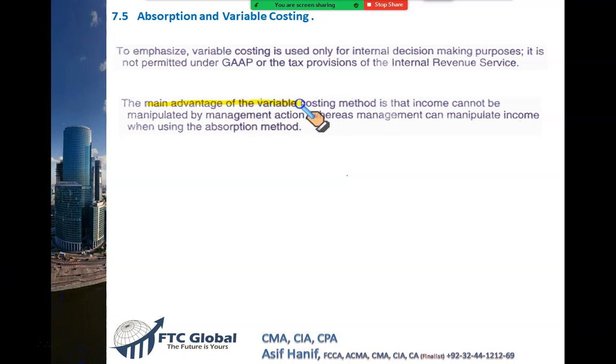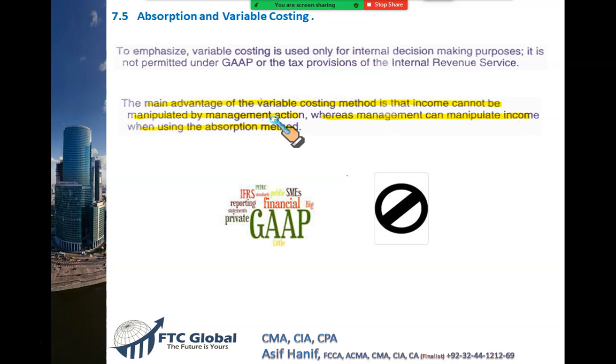See, the main advantage of variable costing method is that income cannot be manipulated by management actions, whereas management can manipulate income using the absorption method. So under absorption costing, profits can be manipulated. You just saw how it can be done. You will deliberately produce more. Let us go deeper into this concept.